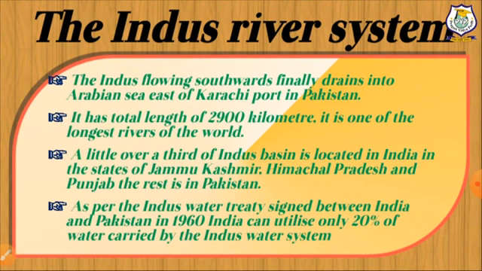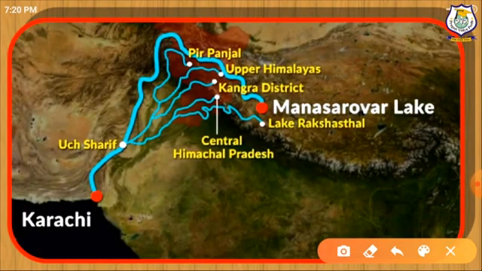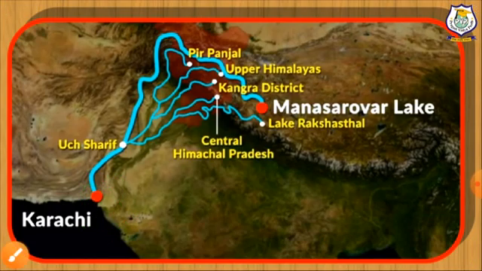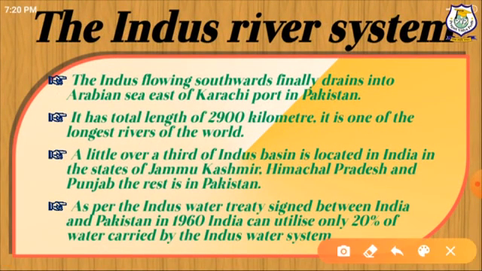The Indus, flowing southwards, finally drains into the Arabian Sea east of Karachi port in Pakistan. So here you will see Karachi. Here Indus River discharges its water into the Arabian Sea. It has a total length of 2900 km. It is one of the longest rivers of the world. A little over a third of the Indus basin is located in India in the states of Jammu, Kashmir, Himachal Pradesh and Punjab. The rest is in Pakistan.